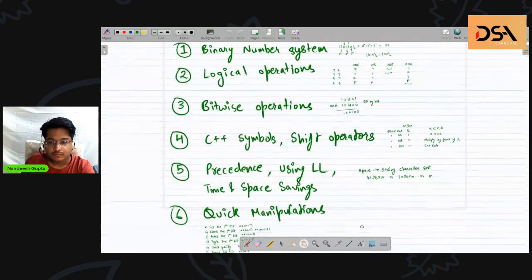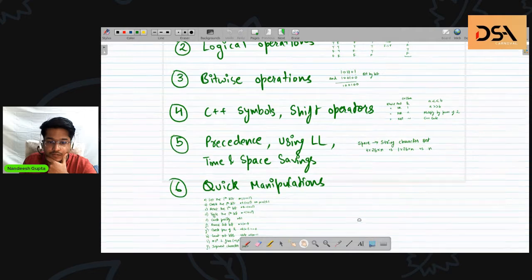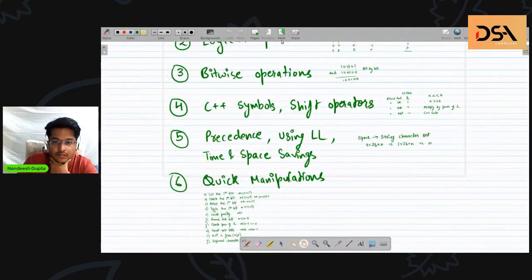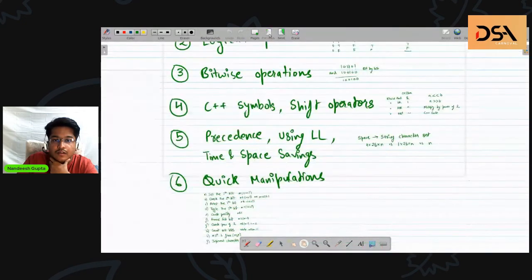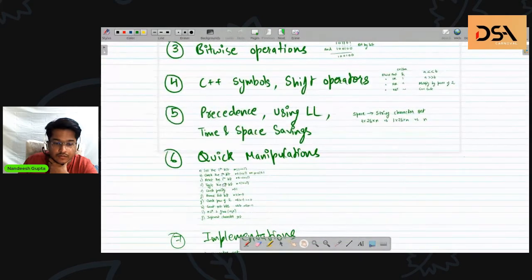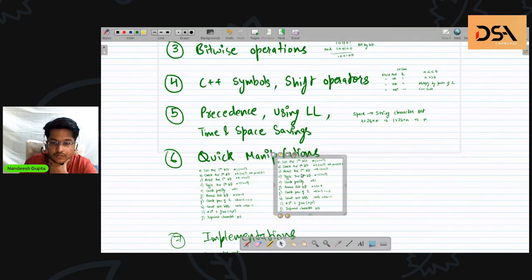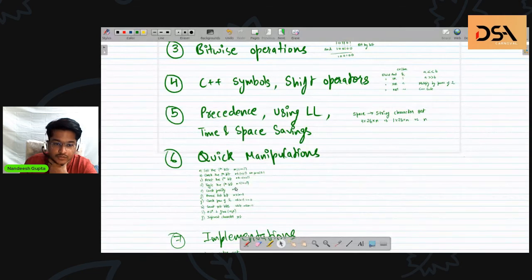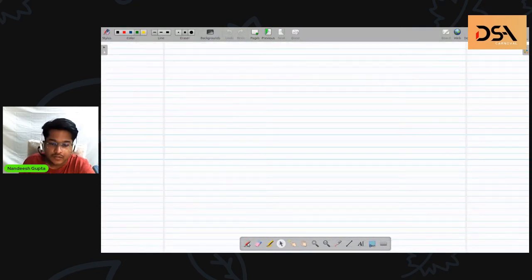Now let's study about bit manipulations first. Let's do some quick manipulations.